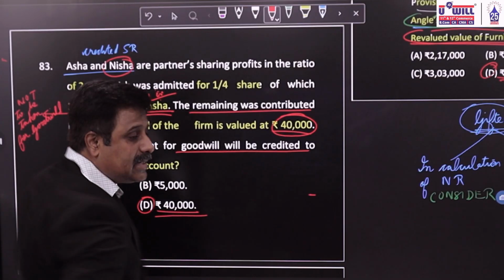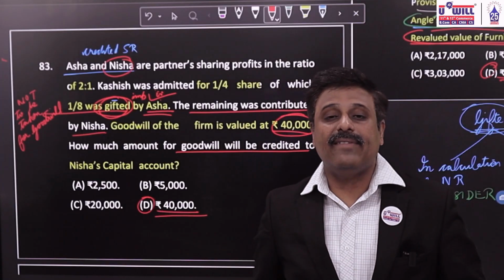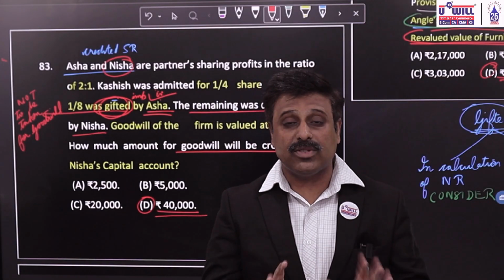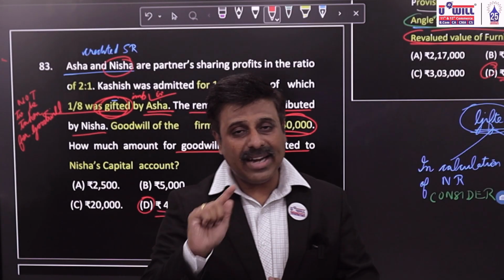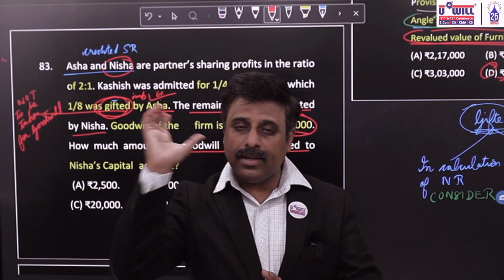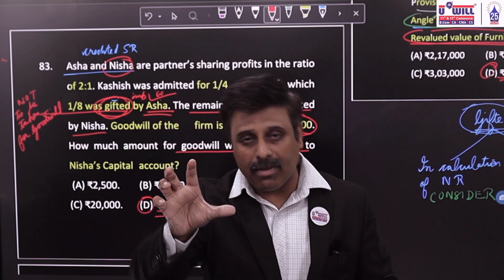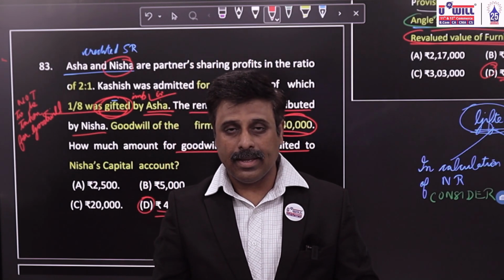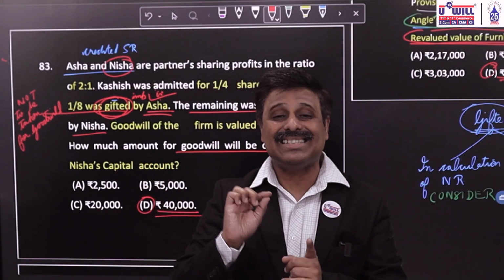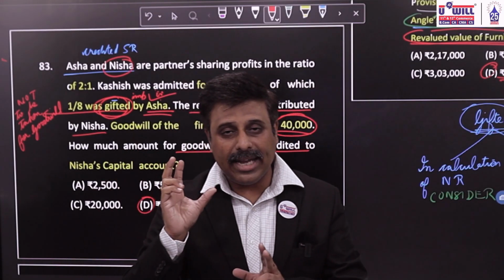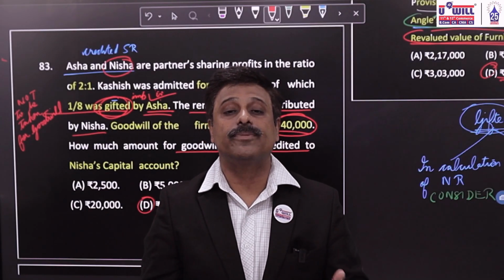See students, all of you understand it once again properly and perfectly well. Whenever in admission of a partner gifting comes, one partner gifts the share to another partner. If you have to find the new ratio, then the new ratio will be equal to old ratio minus gifted amount minus sacrifice, both. But when we have to distribute goodwill between the old partners in the sacrifice ratio, then that gifting is not to be taken into consideration because gifted means free of cost.